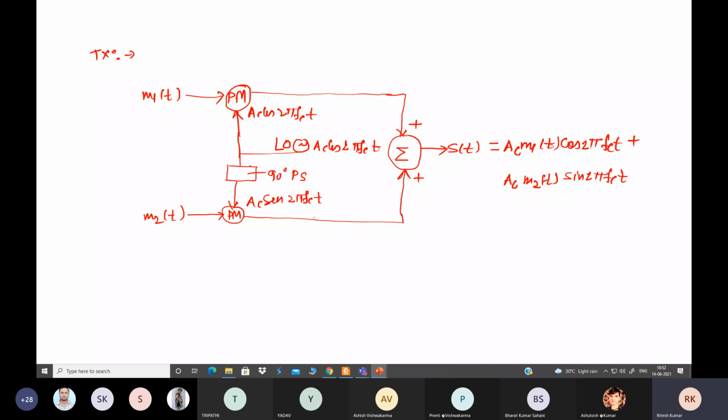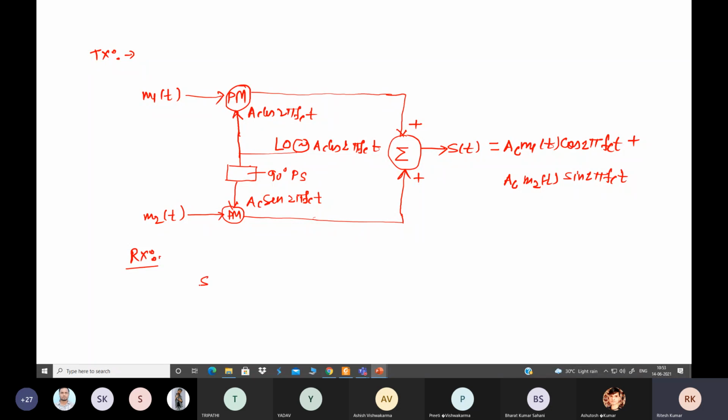Now suppose we have to demodulate this signal. How can we demodulate? For that purpose we need a receiver. Recall the previous discussion. In the demodulator or receiver section, we require this modulated waveform, and it has to be passed through a multiplier whose input should be the carrier signal, the same carrier signal that we applied at the transmitter in order to get that modulated waveform. So here I am drawing only the receiving circuit.